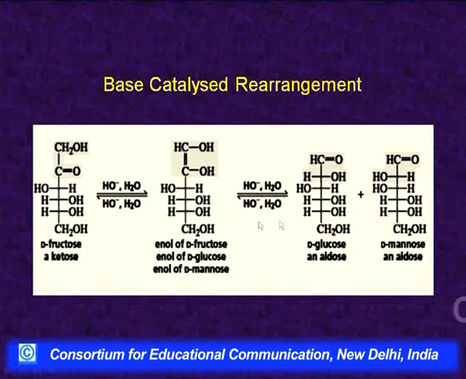And then alkali captures hydrogen from here, this pair of electrons shifts here, and this gets converted into an aldehyde group, and we will get a mixture of D-glucose and D-mannose. So, ultimately we start from any of these compounds, and after some time in alkali, a mixture of all these compounds will be there.